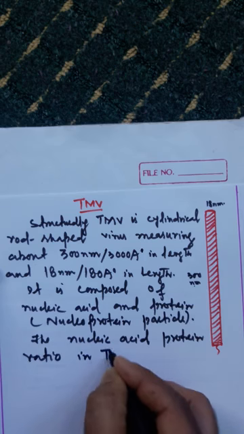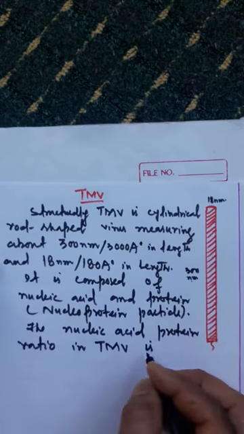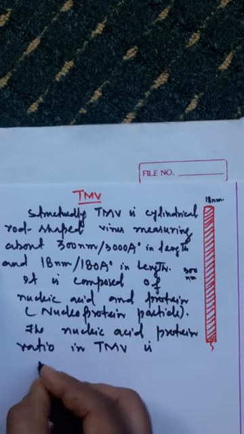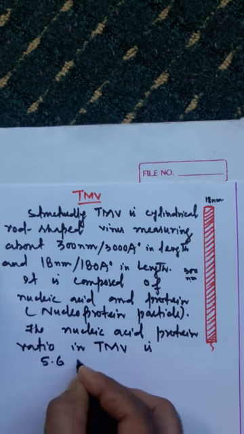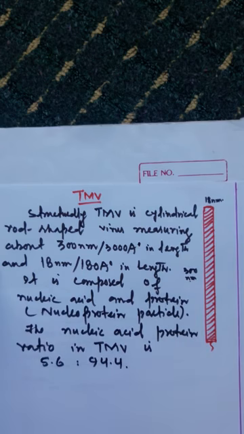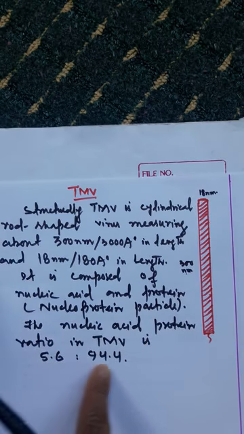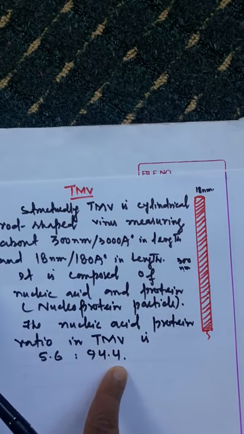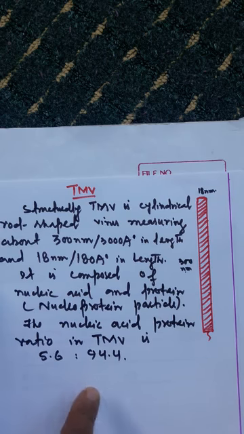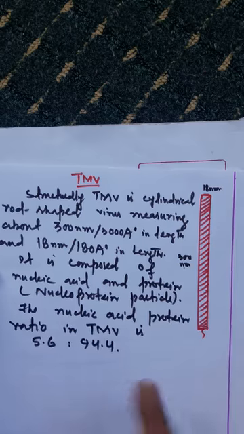the nucleic acid protein ratio in TMV is, this is very important to remember, what is the ratio of nucleic acid and protein in TMV? That is 5.6 is to 94.4। ये आप समझ लीजिए, मतलब the proportion of nucleic acid is 5.6 and the proportion of protein is that is 94.4। This is the nucleic acid protein ratio in TMV। तो TMV has now the complex structure that you will see in detail like this।